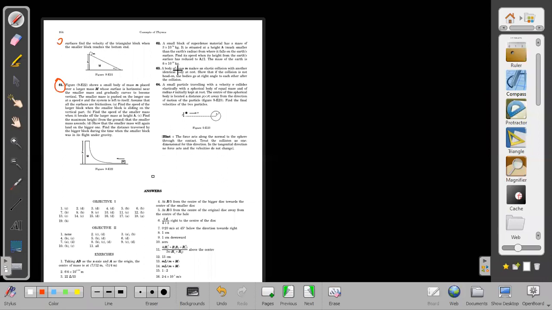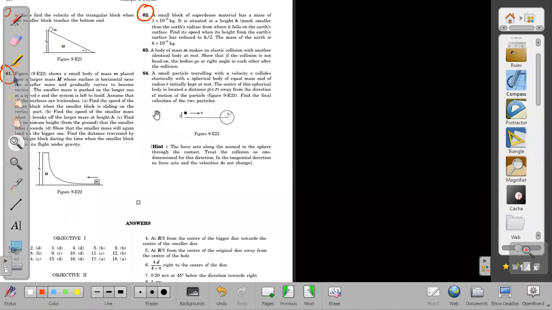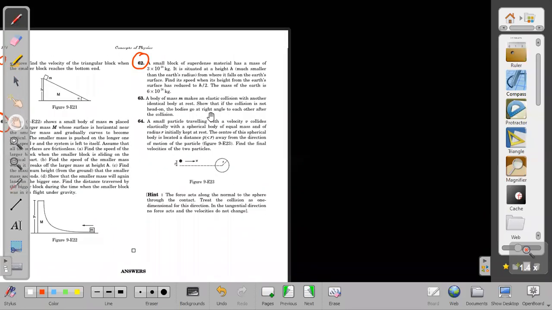These three also. 62, can you do or not? 62 also I think you can do. 64 is not to be done. That only I'm saying, leave it. Although if I tell you quickly how to do it, you will be able to do this also, but leave it for the timing. It is not urgent. We can do it later on. Okay, 62, let us do 62.